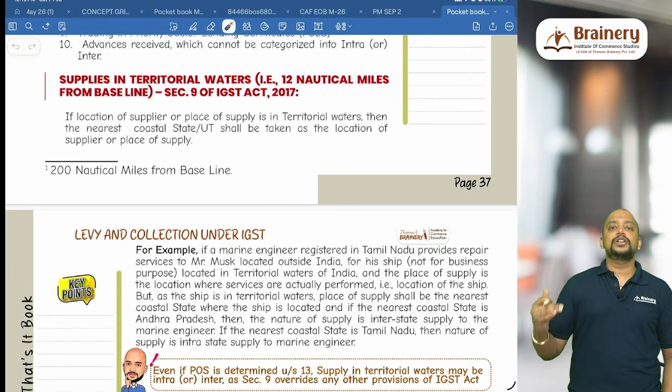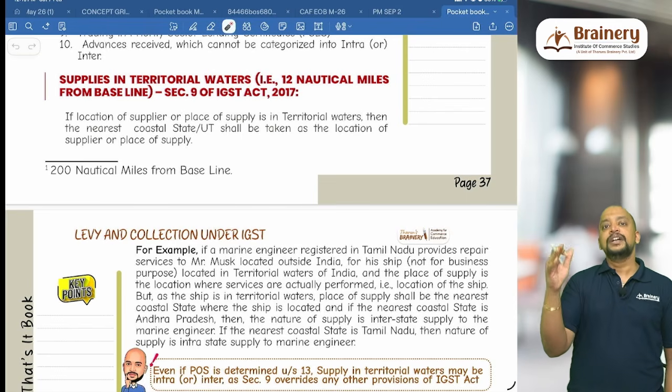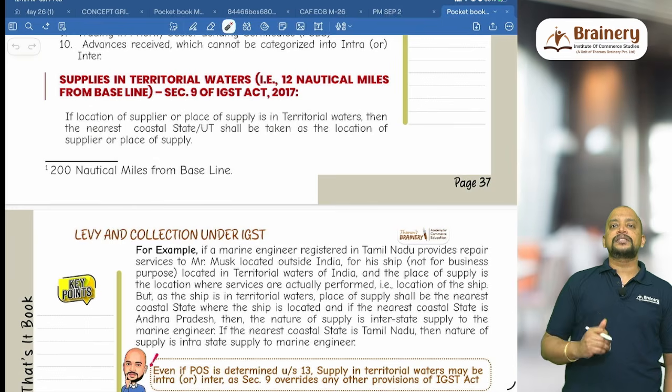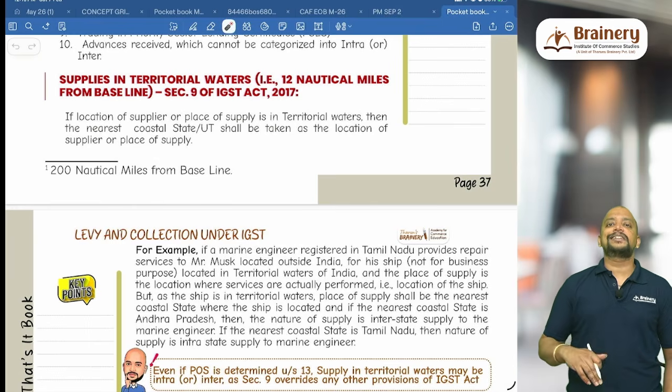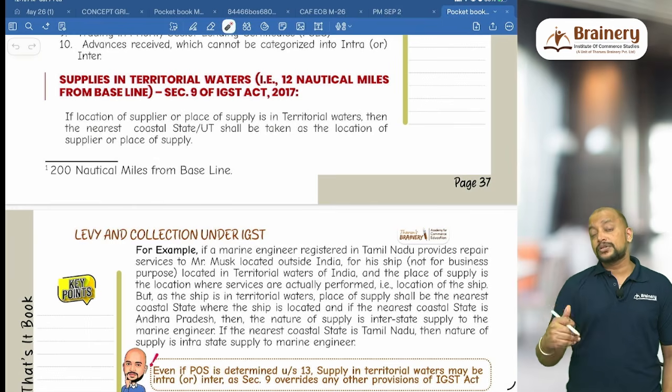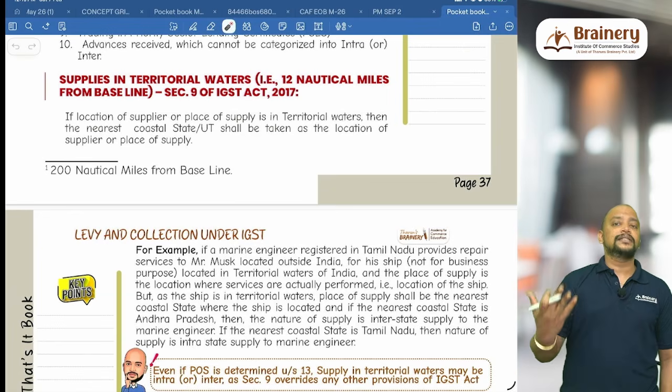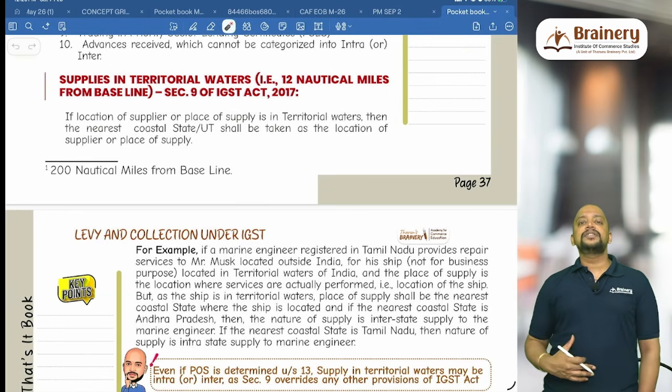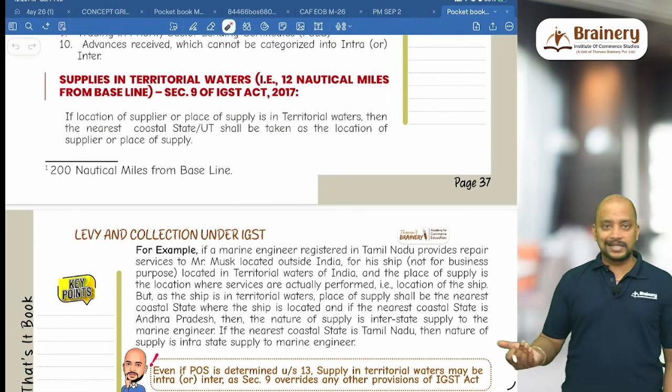So the service is actually performed in the Bay of Bengal, so we need to see the nearest coastal state to that ship. If the nearest coastal state to the ship is Tamil Nadu, then it will become an intrastate supply for the marine engineer. If the nearest coastal state to that ship is somewhere in Andhra Pradesh, then in that case for the marine engineer in Tamil Nadu, it will become an interstate supply.